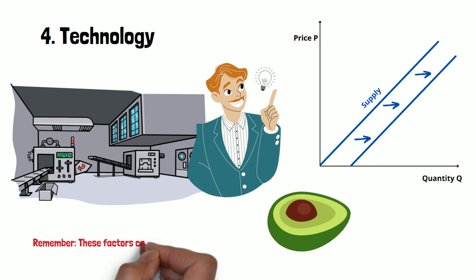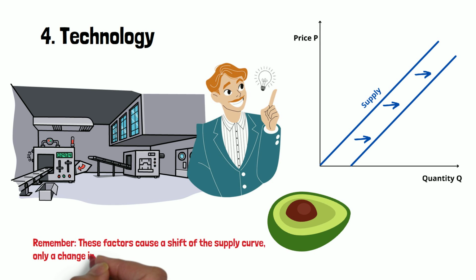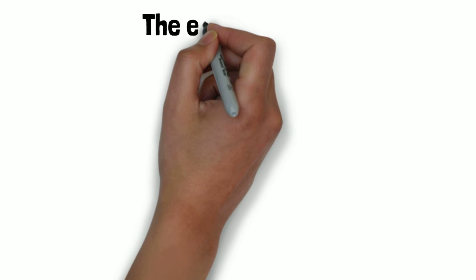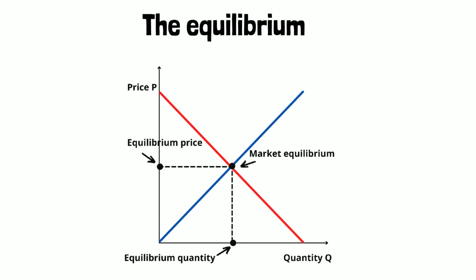So, stressing this again, any of the previously mentioned factors cause a shift in the supply curve. A change in the price of avocados causes a shift along the supply curve. With the supply curve and the demand curve for avocados both covered, we can finally draw them into the same graph. We can observe that there's only one point in the graph in which supply equals demand, and this point is called the market equilibrium.